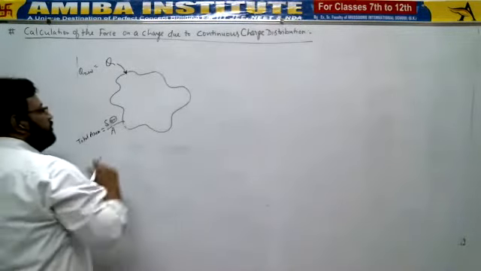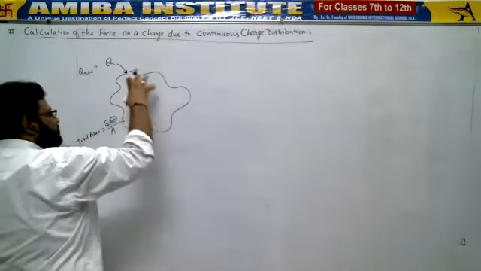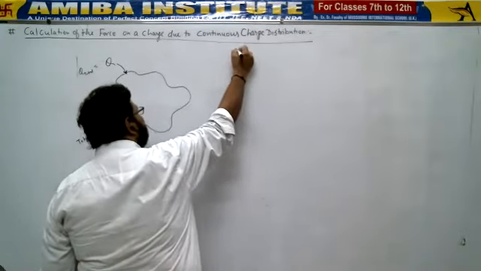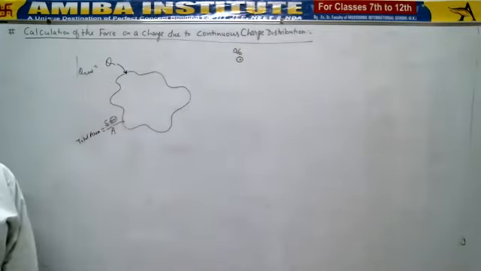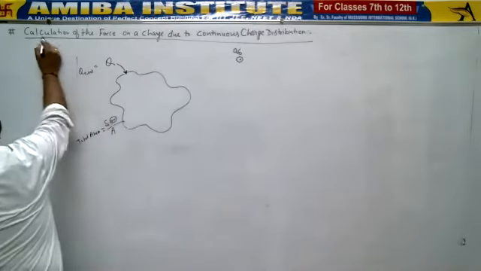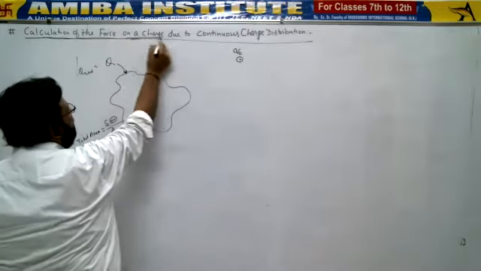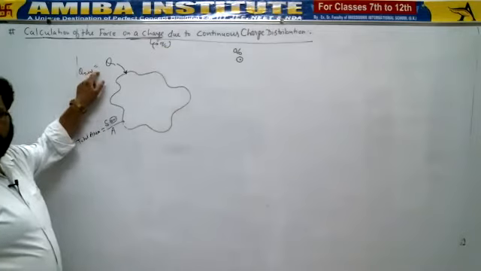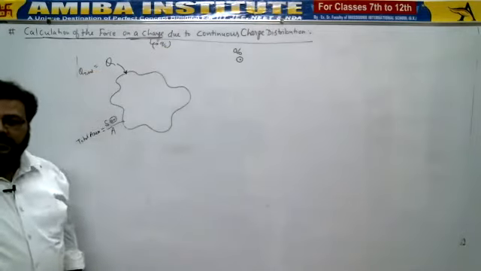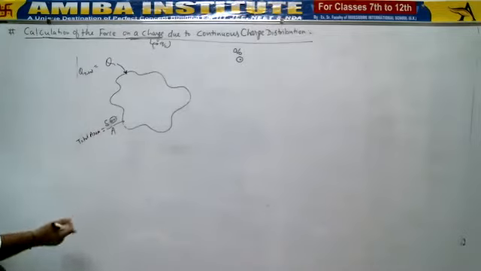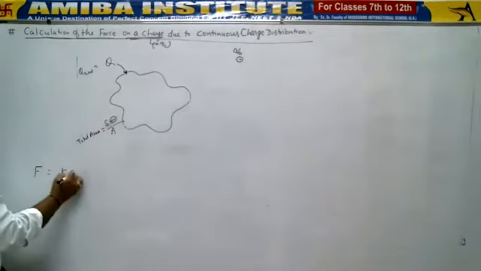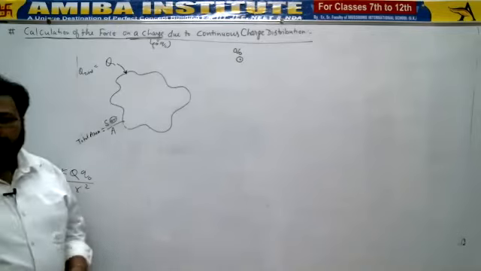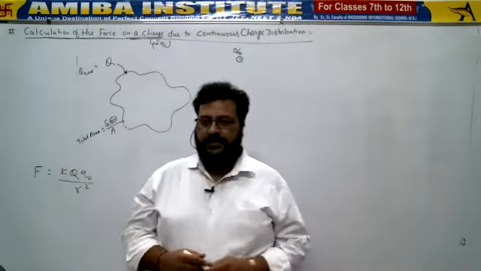Now let's suppose you need to find, since it contains the total charge Q all over it, how much force is exerted on this charge Q naught. So this is our topic, calculation of the force on a charge. Which charge are we talking about? Q naught due to capital Q. But how will we consider it? Somebody can say, sir, very simple, F is equal to K Q Q naught upon R square. By applying which law? Coulomb's law, somebody may say.